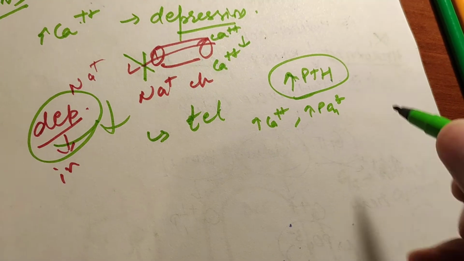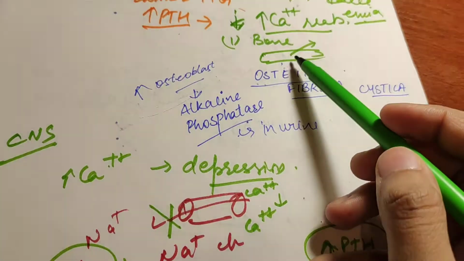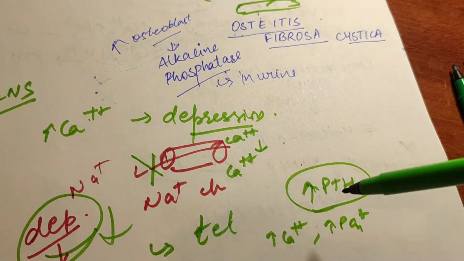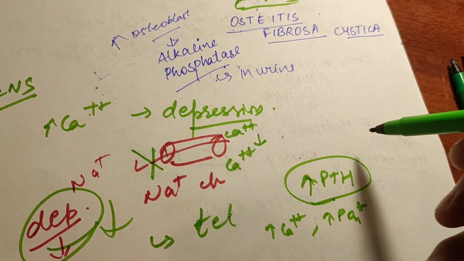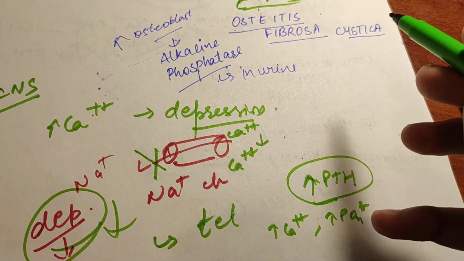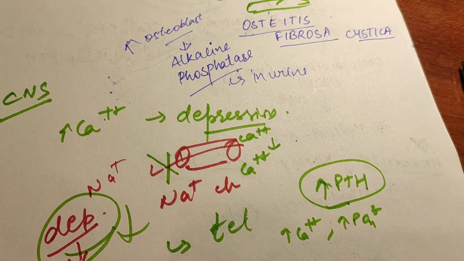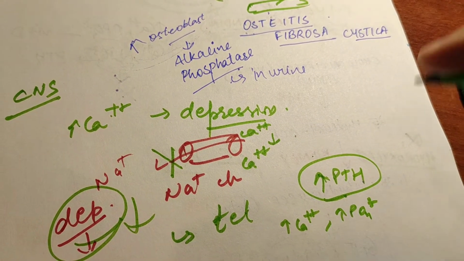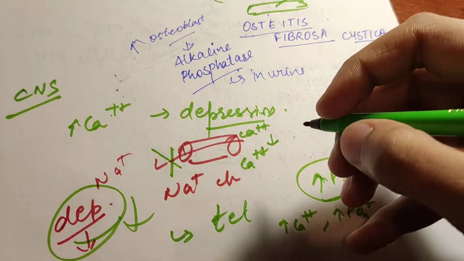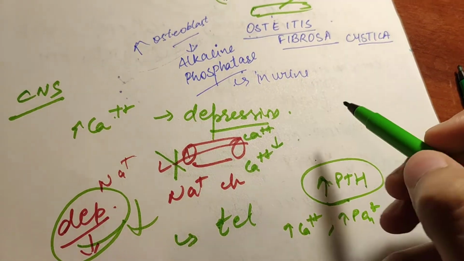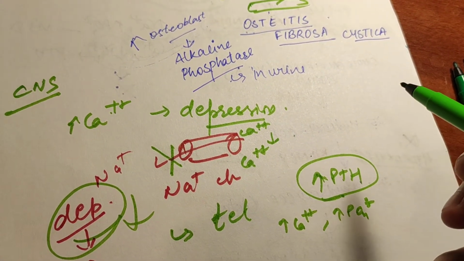How is it increasing? Because from the bone we are removing both calcium and phosphate. Parathyroid hormone also removes phosphate through the kidney, as we have discussed, by blocking the phosphate transporters and blocking phosphate reabsorption from the kidney.